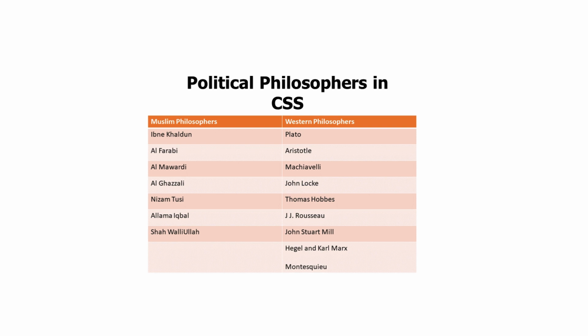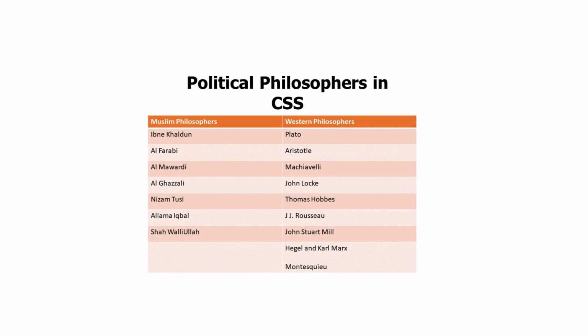But with respect to political science, we see that the political philosophers are divided into two sections. The first one being Muslim philosophers, and the second one being Western philosophers. So basically in CSS, we are supposed to study Western political thought and Muslim political thought. Both of these schools of thought in philosophy are very important. And if you want, you can take a screenshot of this list, as it is very important. It helps to keep a check on the different philosophers that one needs to cover.